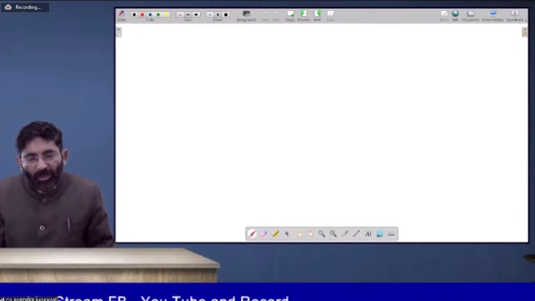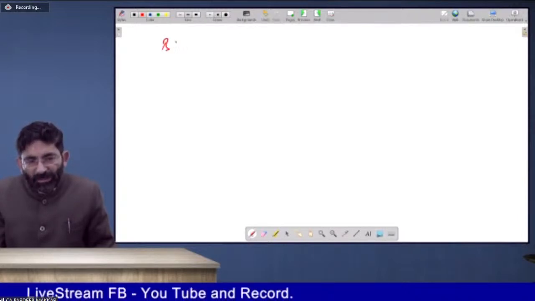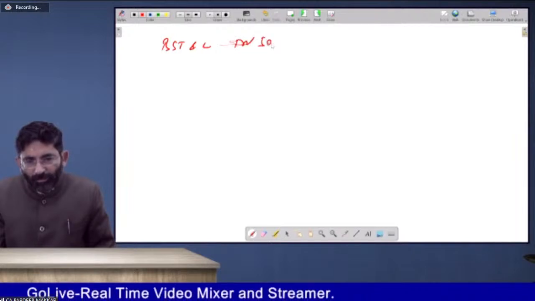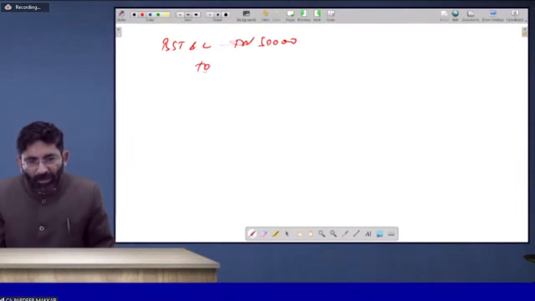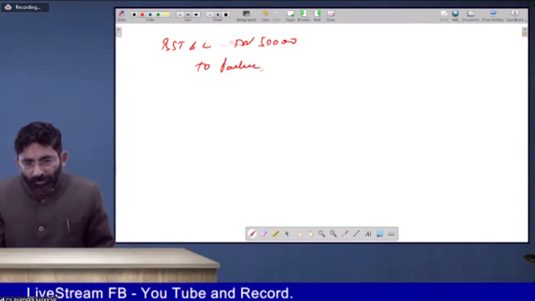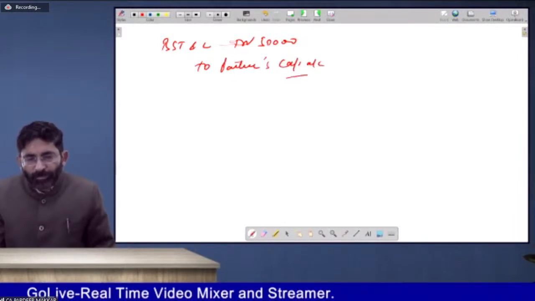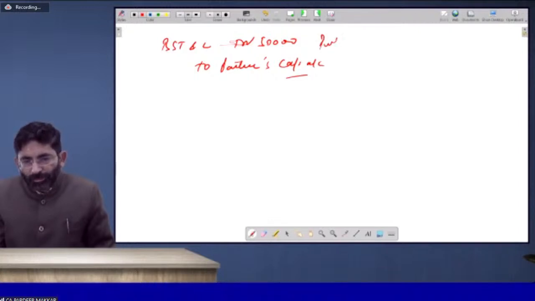You may make an entry of BST and Company for rupees 50,000 separately by crediting the two partners' capital accounts in the profit sharing ratio, that is 3:1. This entry may be passed also.